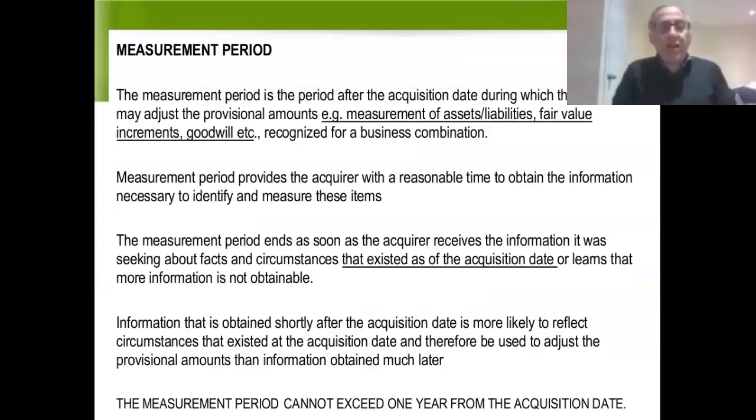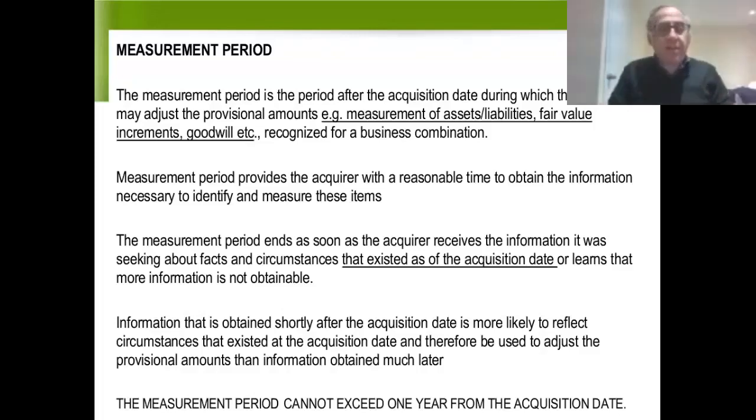The best way to explain measurement period is not to read through all the mumbo jumbo you see in front of you. Let me explain to you the basic concept. As long as you understand the basic concept, you don't have to read every word in the notes on measurement period. What exactly is a measurement period? Let me explain. Let's say company A purchases company B. And let's say company A is a big company and so is company B. Let's say company A is a high-tech company and they buy another big high-tech company.